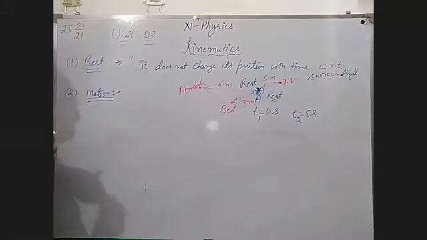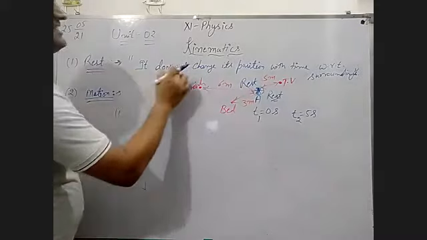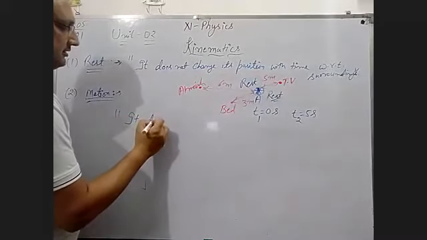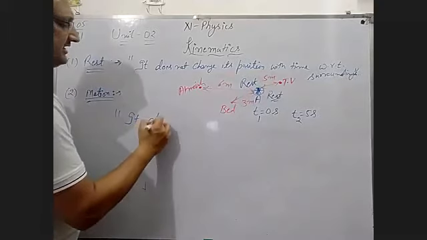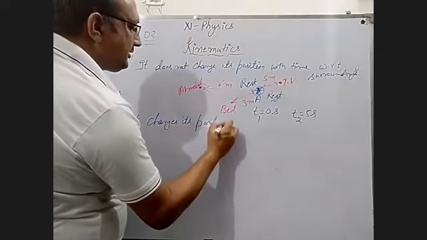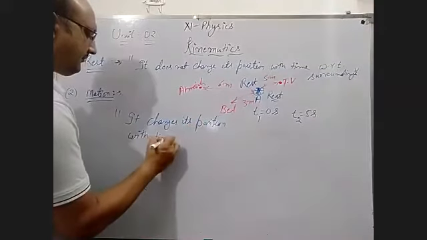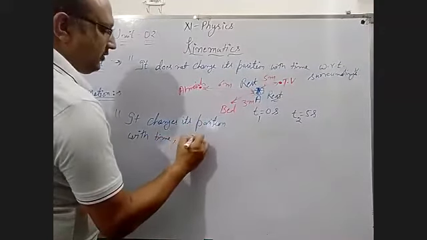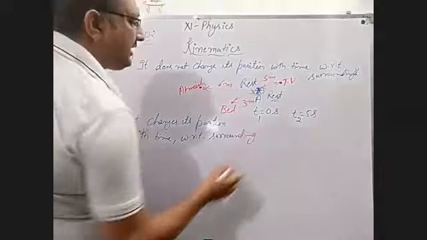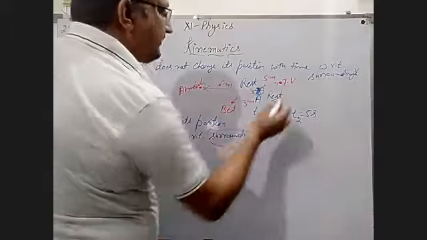But what is motion? Motion is when an object changes its position with time with respect to surrounding. Surrounding is also one of the important words in this definition.